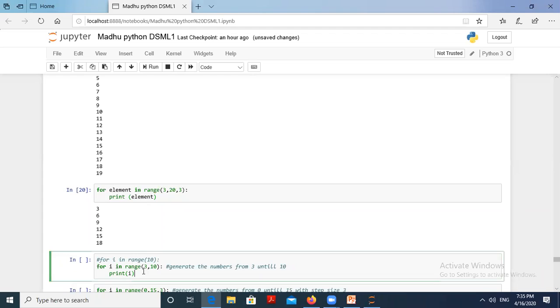Next, what is this one? For i in range 10, i is nothing but some variable name, accessing elements through i from 3 to 10. From 3 to 10, generate the numbers from 3 until 10. That is taken in terms of the i variable. The loop will repeat first with i equal to 3. Print that. Next i equal to 4. Next print that. So here we don't want to apply any increment. The range function automatically generates the next sequence by taking three parameters. What are those? Starting, ending and step size.